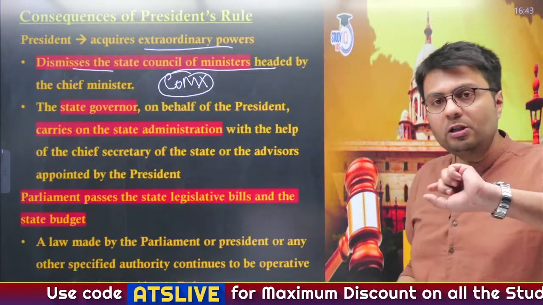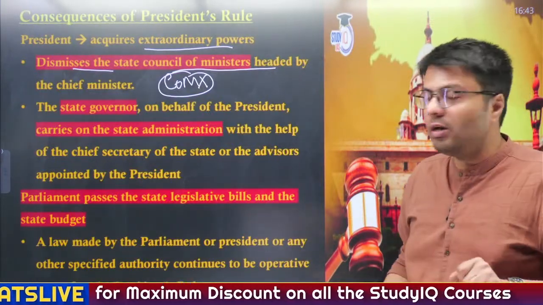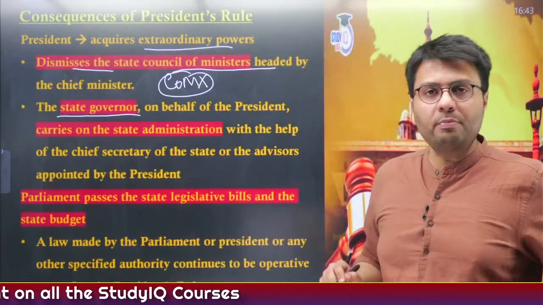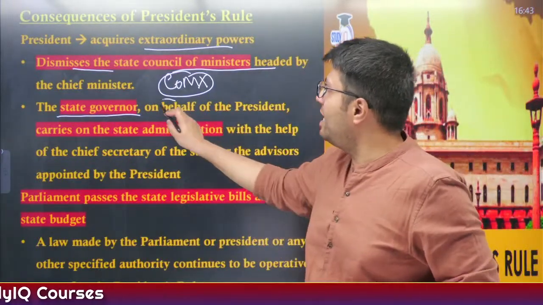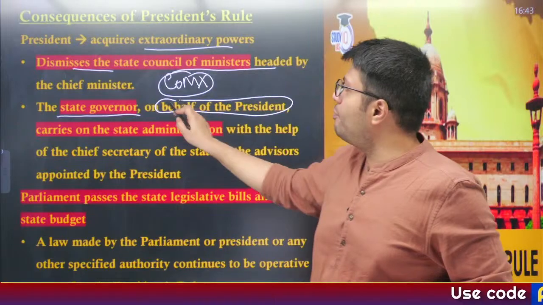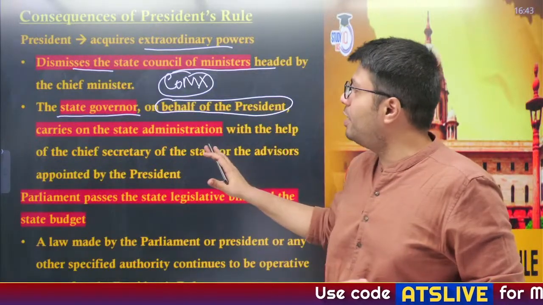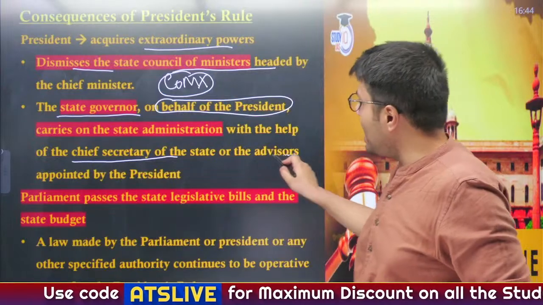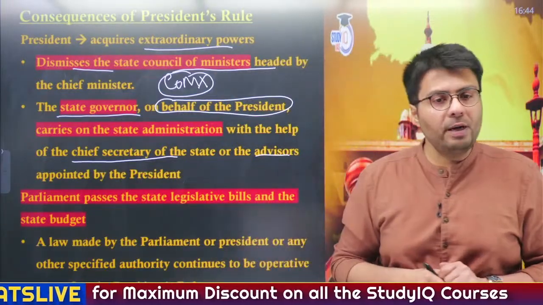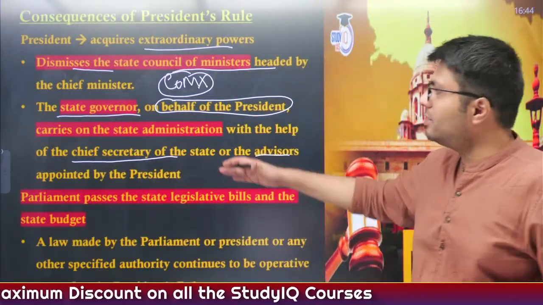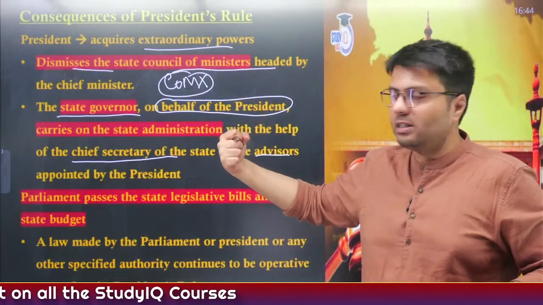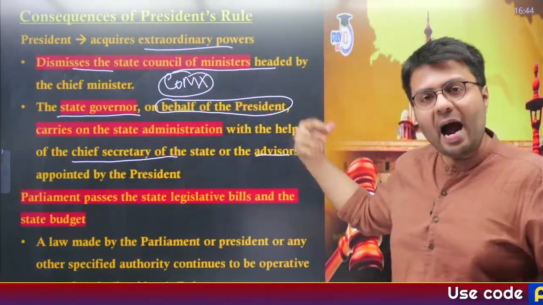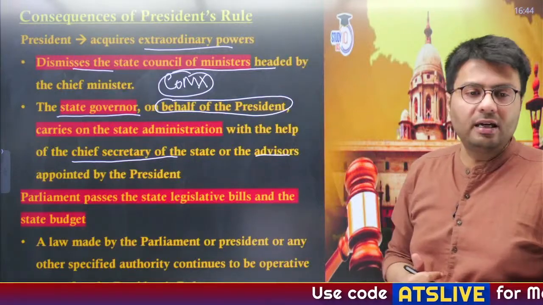Now, the responsibility of governance in that particular state is vested with the state governor, who is appointed by the president of India, and he or she governs the state on behalf of the president, with the assistance of other bureaucrats like the chief secretary or any advisor that might be appointed by the president of India. So, the power of governance is vested with the state governor, who acts as a nominee of the president in that state, right?